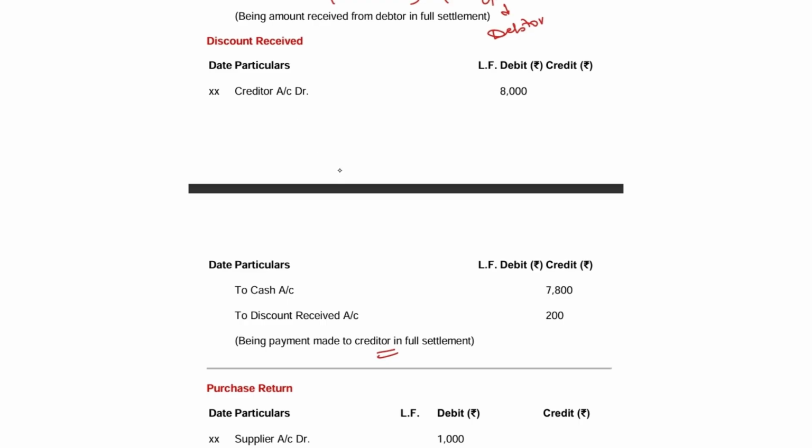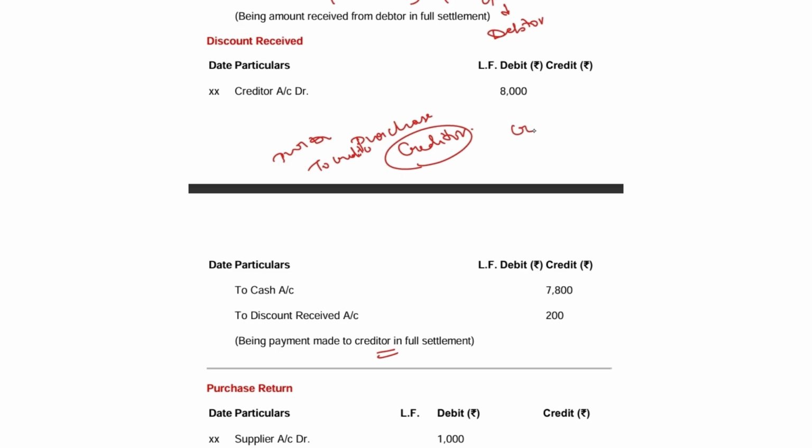When you purchase a product, the creditor comes into account. The entry is purchase account debit to creditor account. When you are repaying it, it will be the opposite.